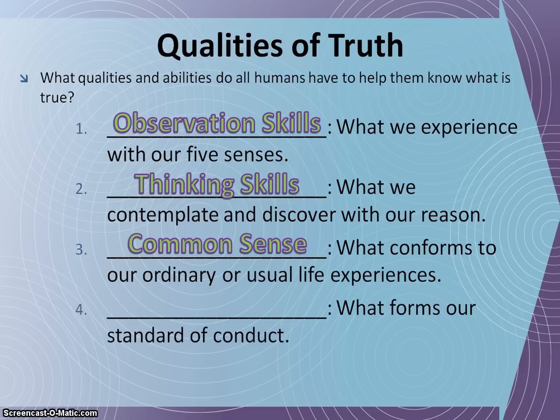And the final quality or ability that we have for truth is that we can perceive truth by considering what our standard of conduct should be. God has given us a tool that we call a conscience. It is the part of us that is bothered when we know we are doing something wrong, and it is the part that reassures us when we're doing something right. By listening to our conscience, we can know what is true.